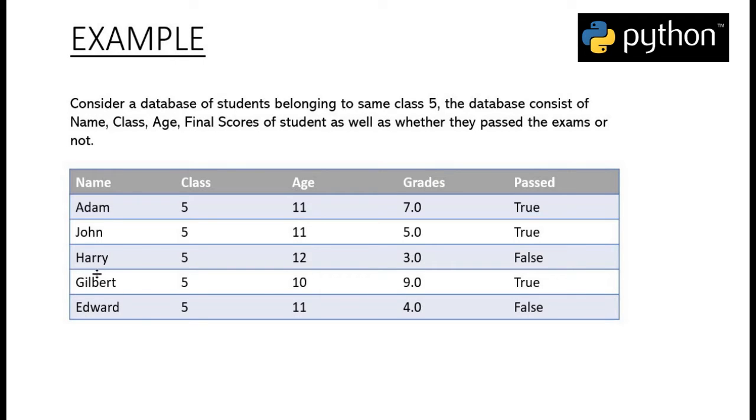Here we have been given a database of students. The database clearly consists of the name, class, age, grade, and whether the student passed the exam or not. As you can clearly see, the same database is made up of three different kinds of values. It consists of the name, which is text in nature. The class, age and grades are numeric in nature because they are made up of numbers, and whether the student passed or not is a Boolean value because it is true or false in nature. So the same database is made up of three different kinds of data types, namely numerical value, text value and Boolean value.